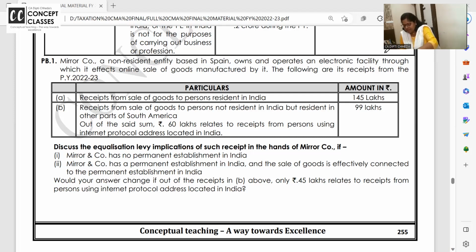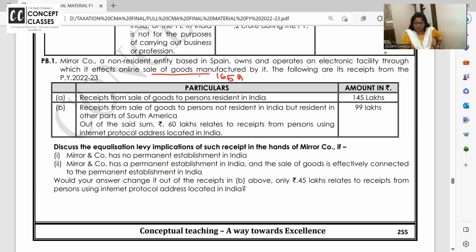Okay. चलो फिर से देखते हैं इसको. Let us see what is the answer for this. Did you all get problem number 1? I want full participation from you all. You all check and answer. This company is a non-resident entity based in Spain. They operate electronic facility through which it effects online sale of goods. Okay. Sale of goods means indicator 165A. है ना? Because 165 किसके लिए है? सिर्फ advertisement के लिए.